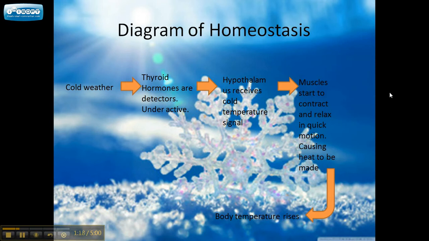Once the hypothalamus receives the signal from the hormone, another signal is sent back to the muscles, telling them to start moving rapidly in order to create heat. As a result, the temperature will rise and regulate again to its normal body temperature.